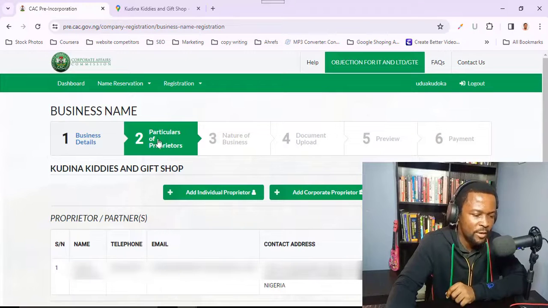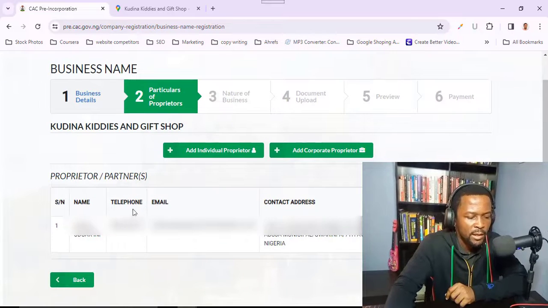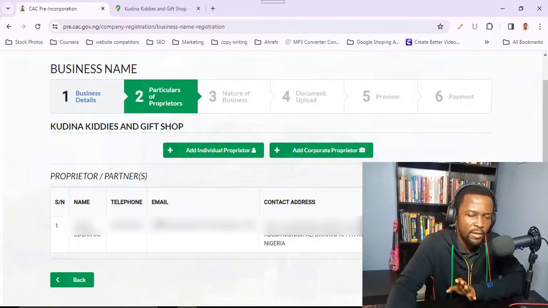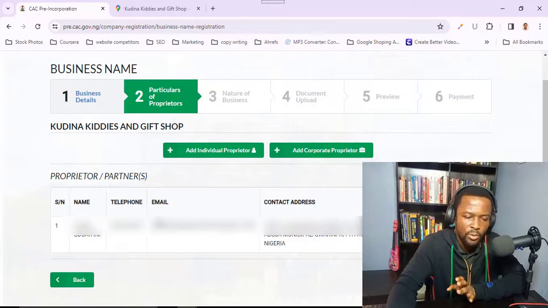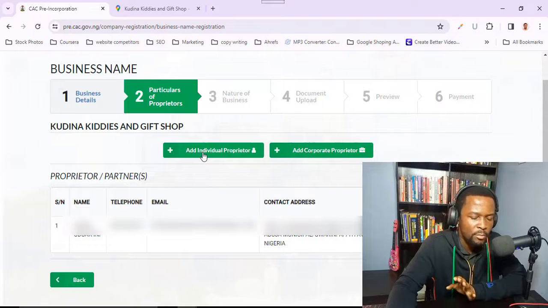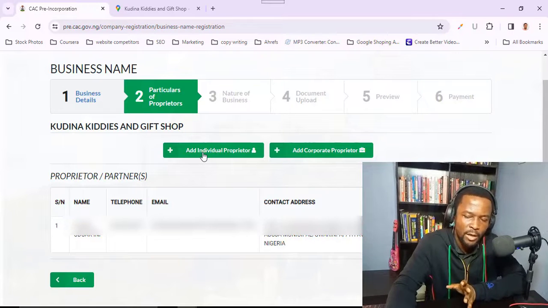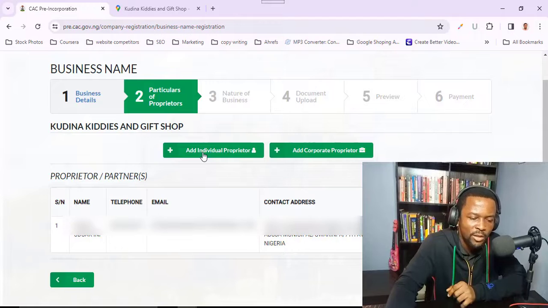Here we are at the second step, and you can see it's a particular of the proprietors. So automatically it's going to bring in the particulars that you filled in your profile. The only thing you need to do here is, if there's more than one owner of the business, if you have a partner, maybe 2 or 3 partners, all you need to do is come here and click add proprietor. Okay, just say add proprietor. So if you have a corporate partner, like you are partnering with another business altogether, you can come here and click to add the details. But in this case, it's just a one-man thing.